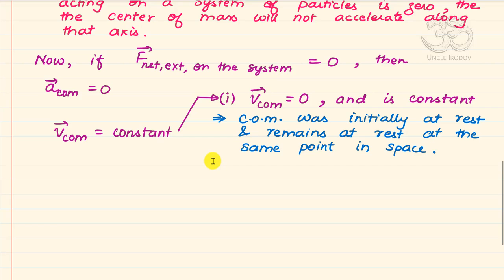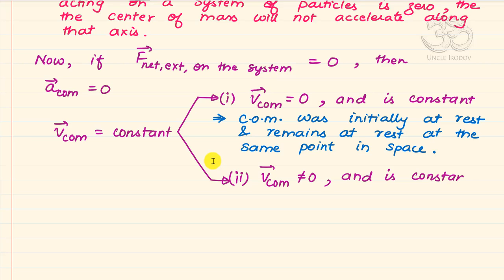And a second case here is when the velocity of center of mass is non-zero and it is a constant. So in this case, the center of mass will keep on moving with that same velocity forever. It implies center of mass keeps on moving with the same velocity forever.